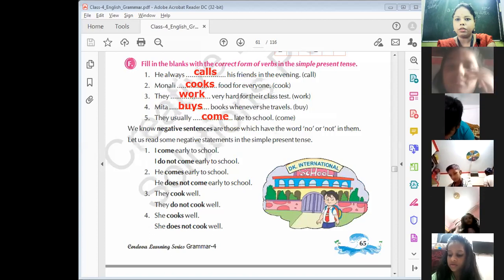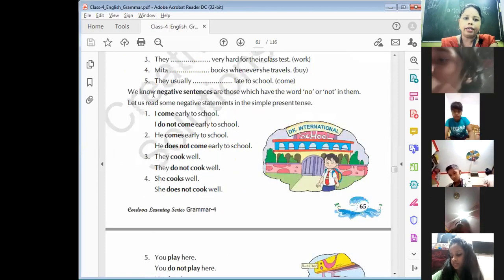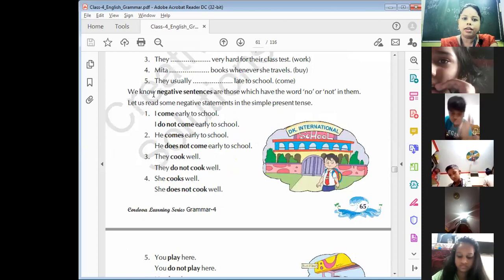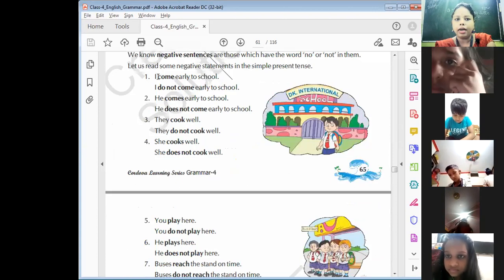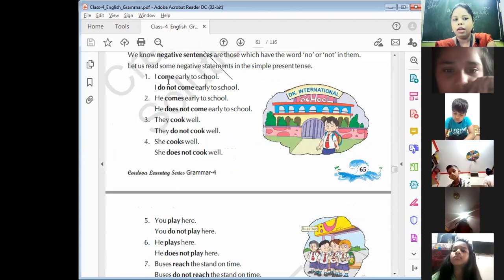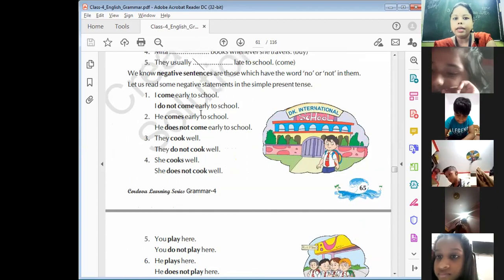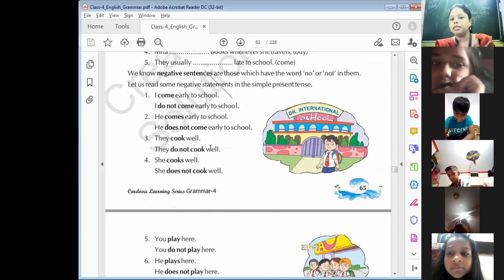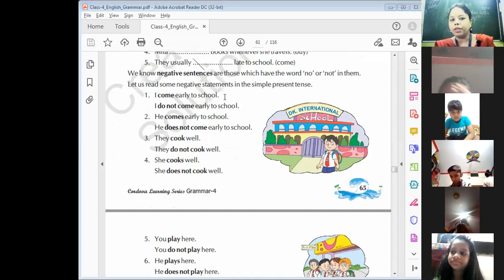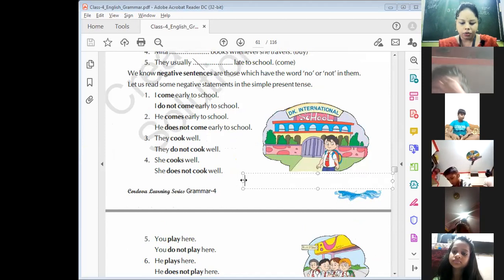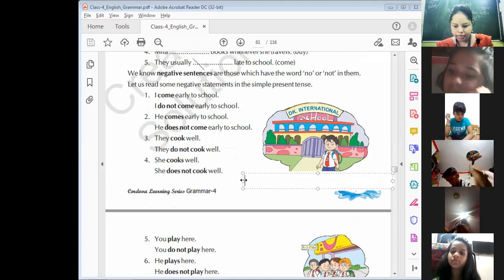Understand? Now move to the next one. We know negative sentences are those which have the word no or not in them. Now here you can see I come early to school. I do not come early to school. He comes early to school. Here, which thing is important? Let me tell you where we have to use do or does. Here we have to understand where do will be used and where does will be used.